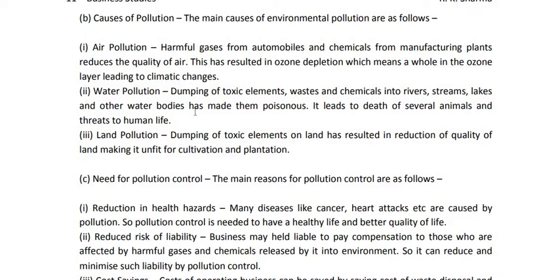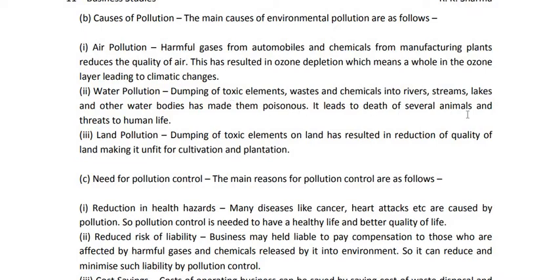Then second is water pollution. This is occurring due to dumping of toxic elements, waste and chemicals into rivers, streams, lakes and other water bodies. This has made them poisonous. When harmful chemicals and wastes are thrown into such water bodies, the water becomes poisonous.